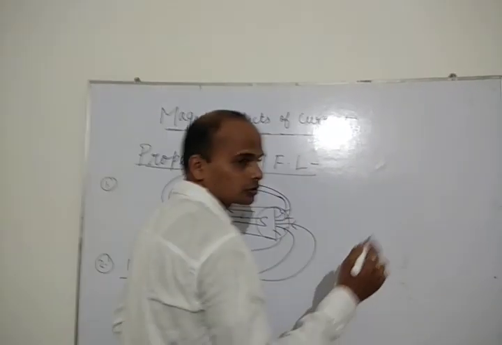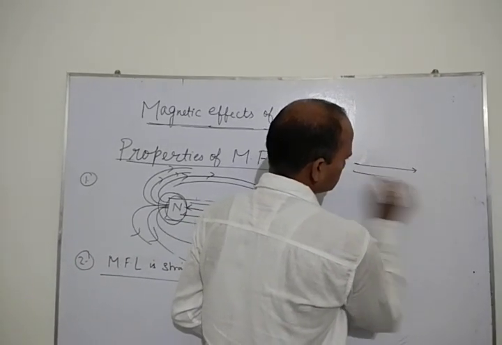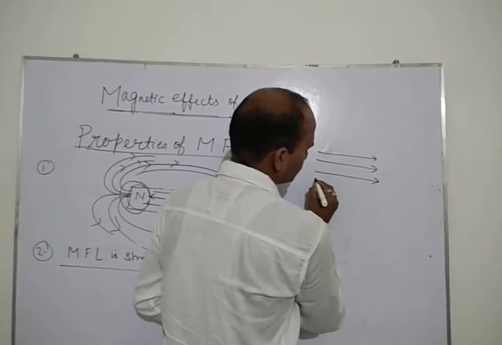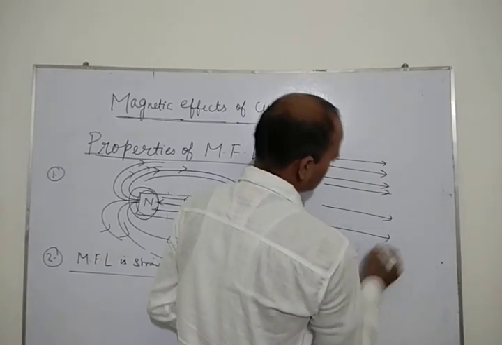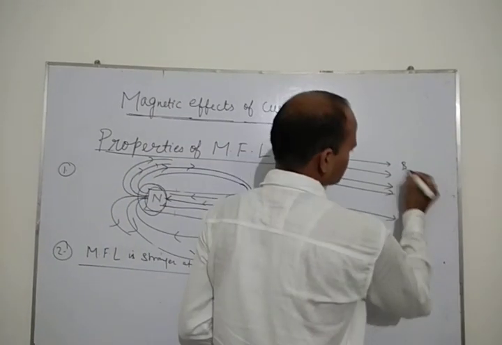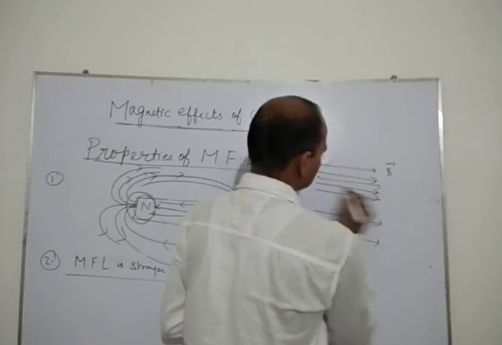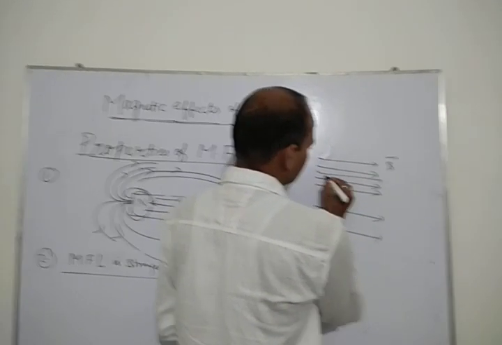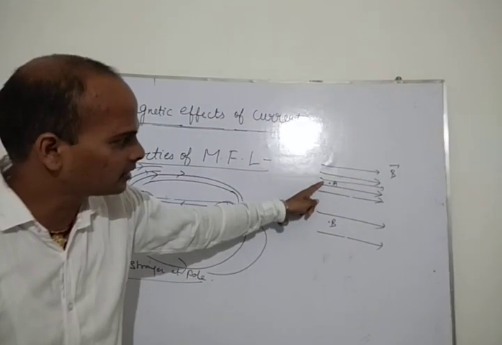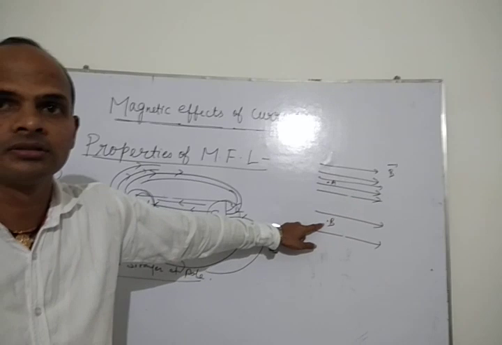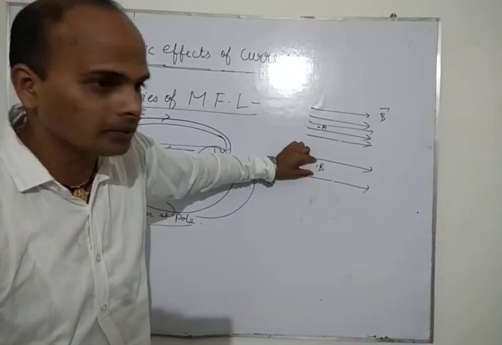Okay, I want to ask one question, students. Please try to understand. Suppose these are uniform magnetic field lines. You tell me, where will the strength be more, at point A or at point B?